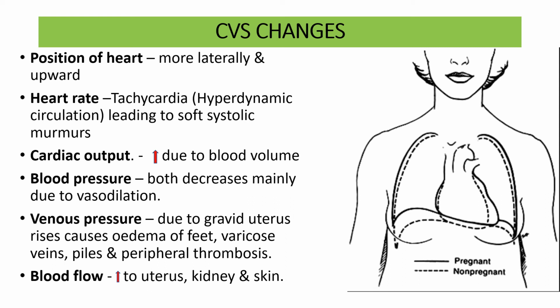Cardiac output increases due to increased blood volume. Blood pressure, both systolic and diastolic, decreases mainly because of vasodilatation. Venous pressure rises due to the gravid uterus, causing edema of the feet, varicose veins, piles, and peripheral thrombosis. Blood flow increases to the uterus, kidney, and skin.